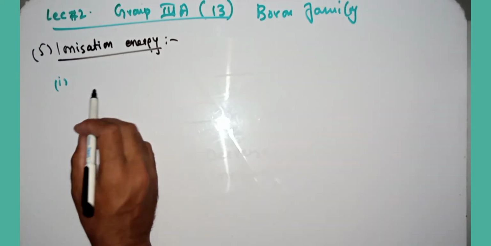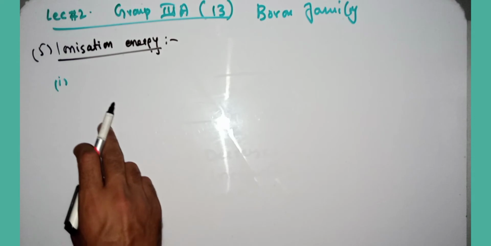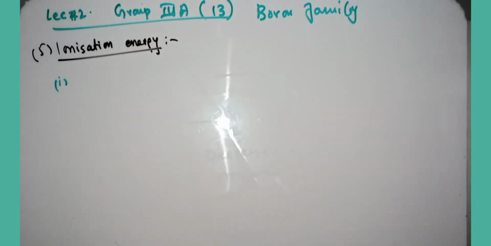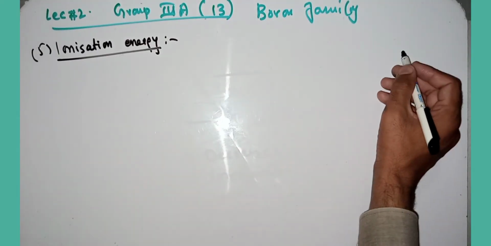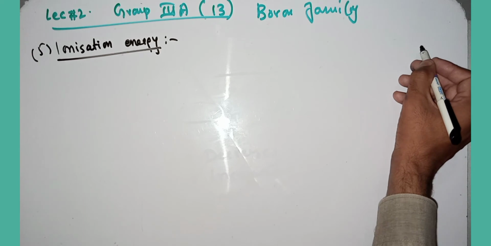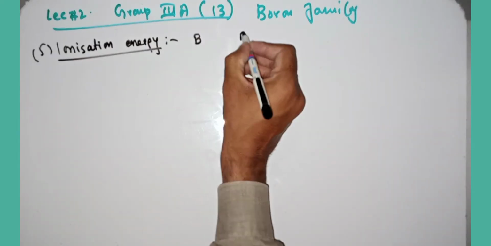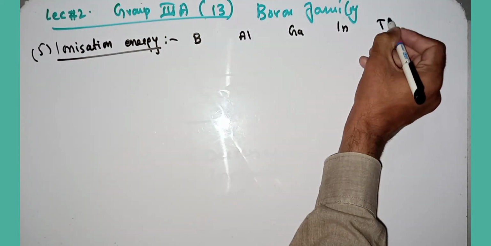the first ionization energy of group 13 elements is lower than the corresponding elements of the alkaline earth and alkali metals. However, the second ionization energy of group 13 elements, that is boron, aluminium, gallium, indium and thallium, which I am writing here.